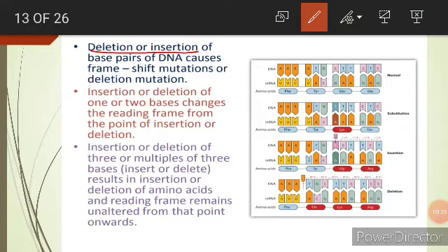Deletion or insertion of base pairs of DNA causes a frame shift mutation or deletion mutation. Here, insertion or deletion of one or two bases changes the reading frame. If there is any change in the pattern of the nucleotide sequence, any change in the codon sequence, then that is a mutation. If any such change happens, that is called a point of insertion or deletion.